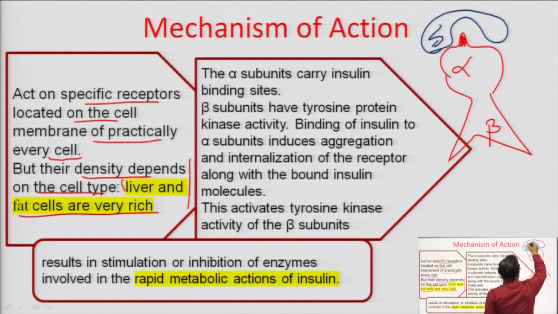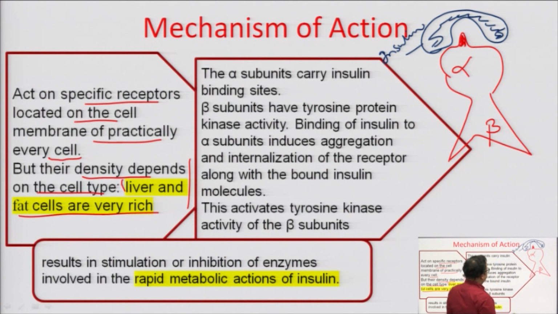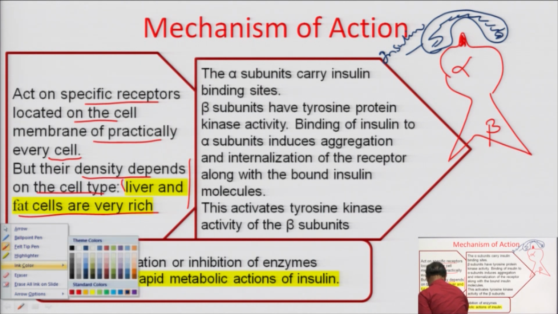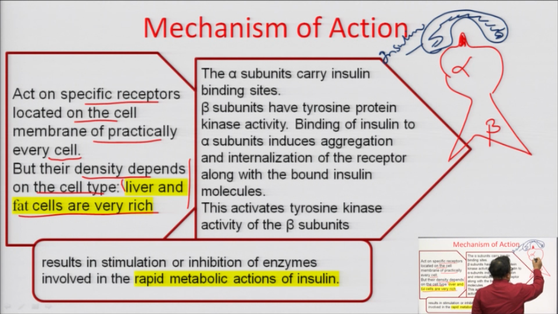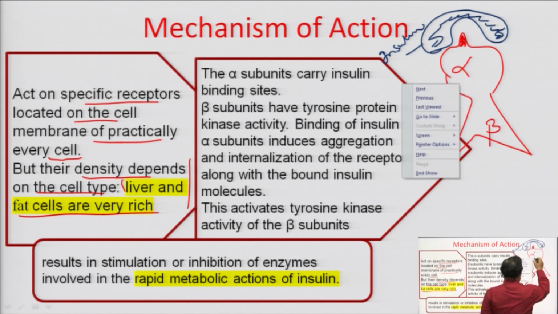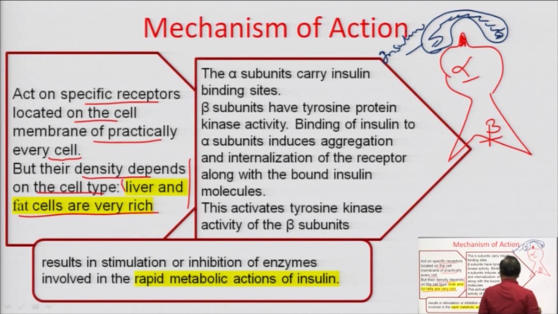Suppose this is the insulin. Receptor I have represented by the red color, insulin I am representing with the blue color. Now, let me come back with the red color. Again to focus here, insulin receptor has two parts, alpha and the beta part. Insulin binding site is available at the alpha subunit and beta subunit also has the tyrosine kinase.